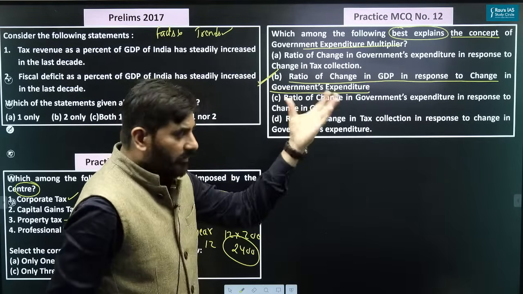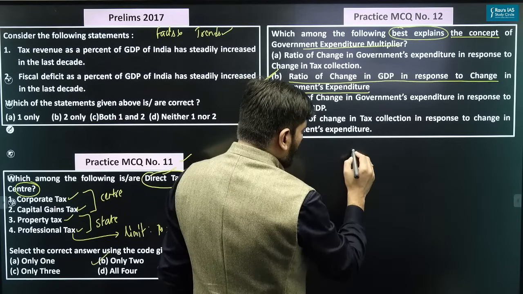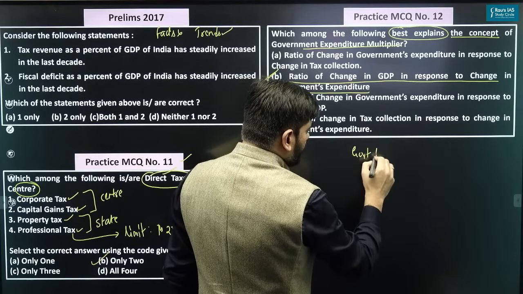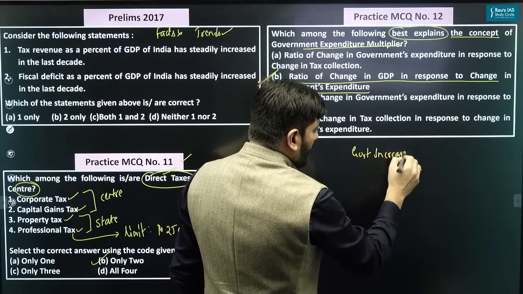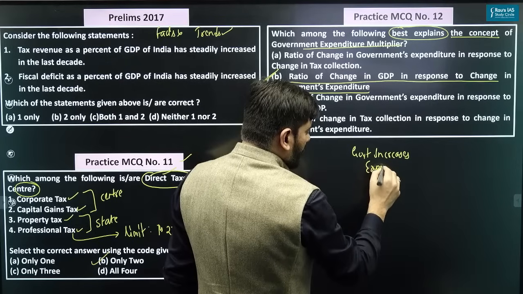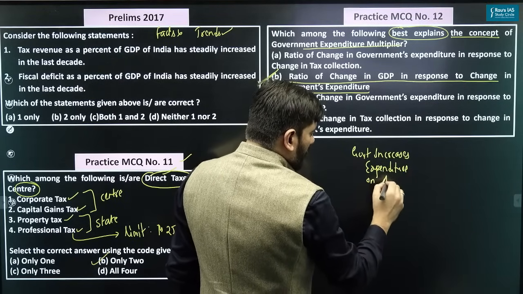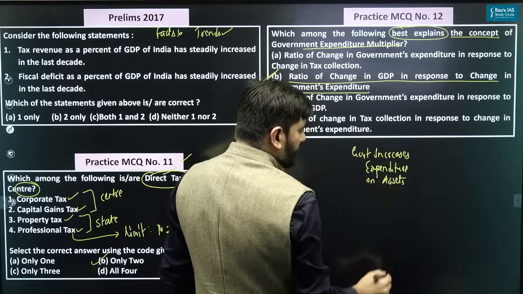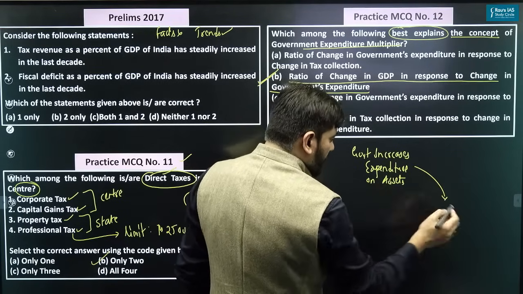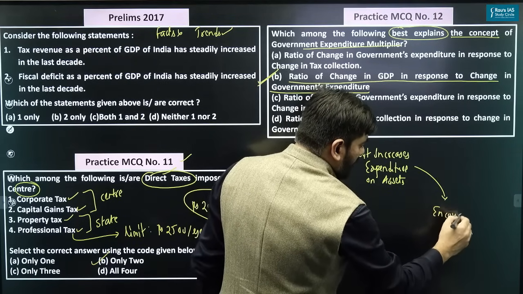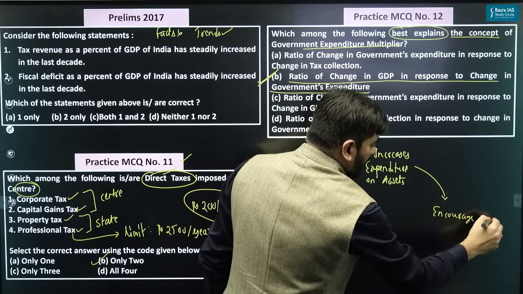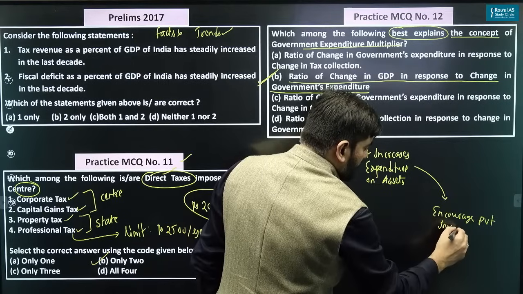Let me just tell you. Let's say government increases the expenditure on creation of assets, because of which it will encourage private investment as well.